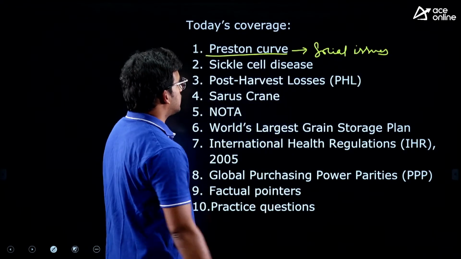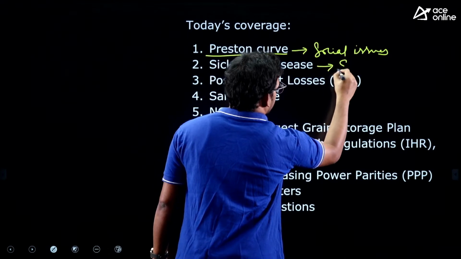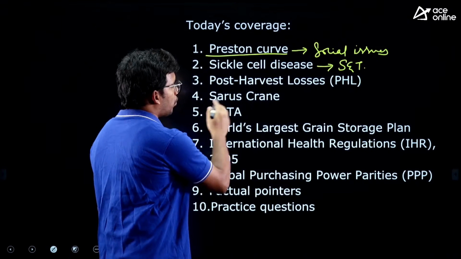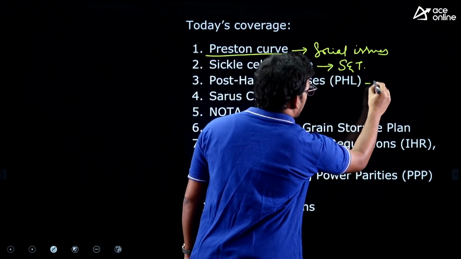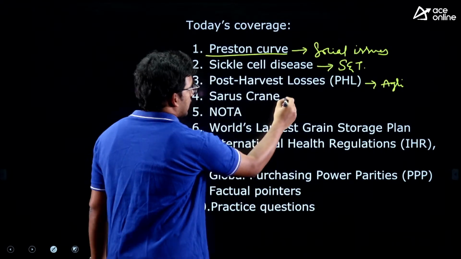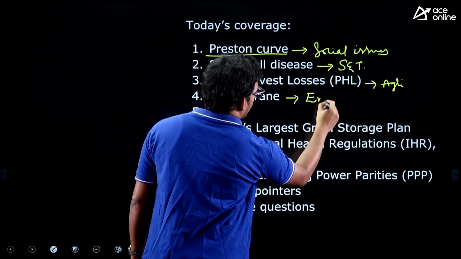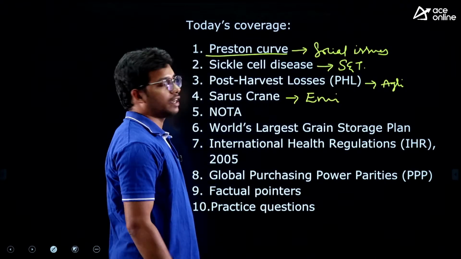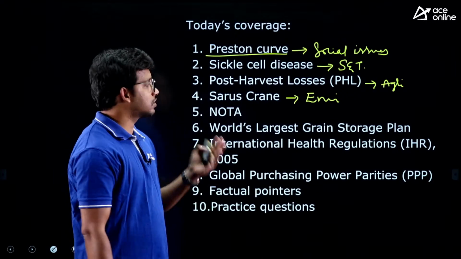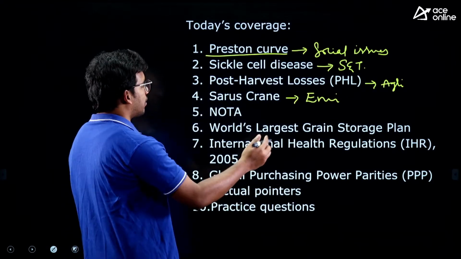Then next article, sickle cell anemia or sickle cell disease, which is part of science and technology. Third one, post harvest losses. This is part of agriculture. Then Sarus crane. This is part of environment as species, animal as well as bird species are very important for us as part of environment.